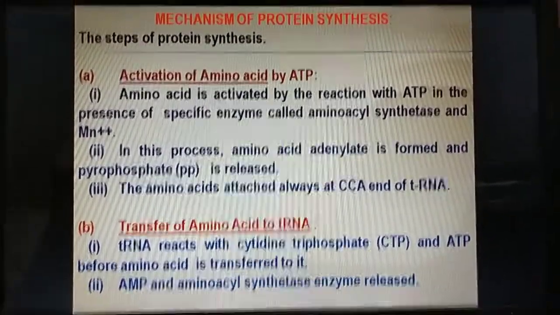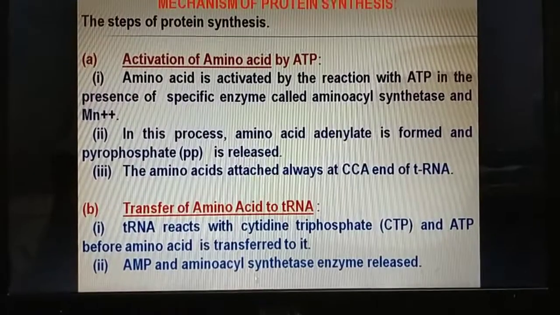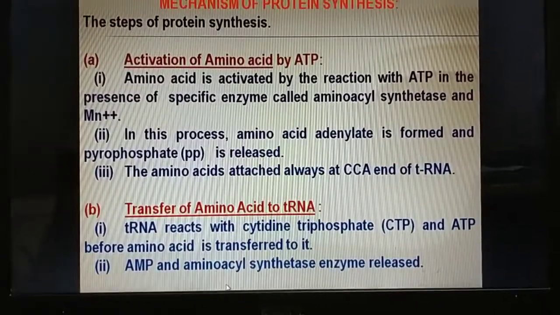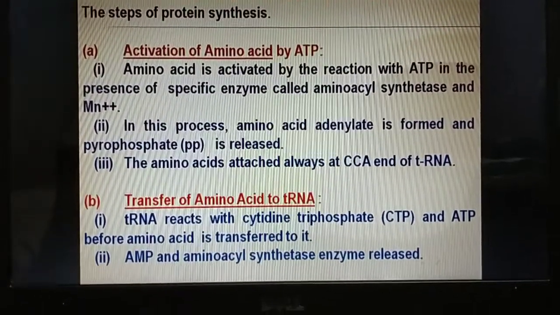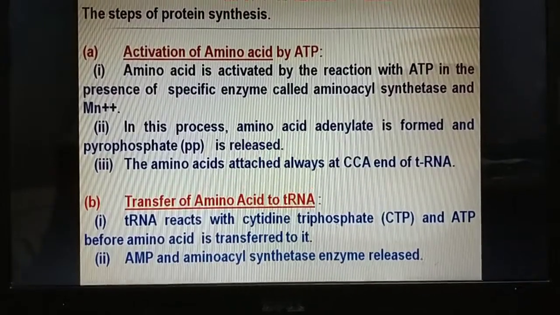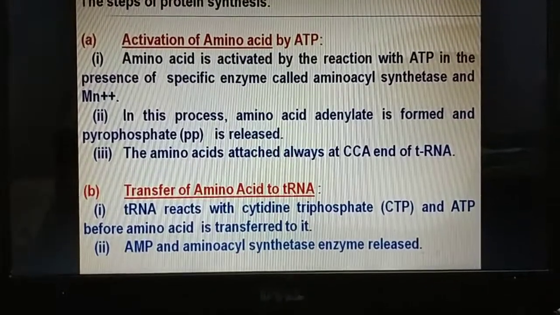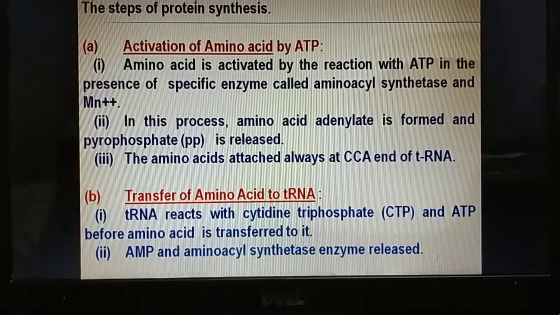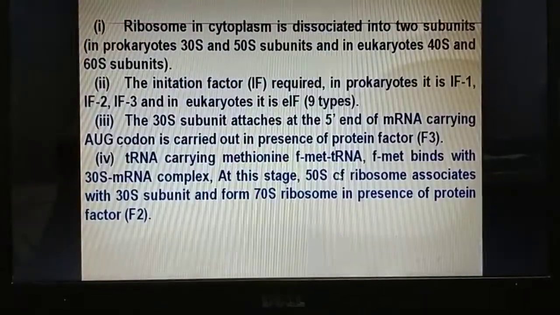Number 2, transfer of amino acid to tRNA. tRNA reacts with cytidine triphosphate and ATP before the amino acid is transferred to it. AMP and amino acid synthetase enzyme are released.